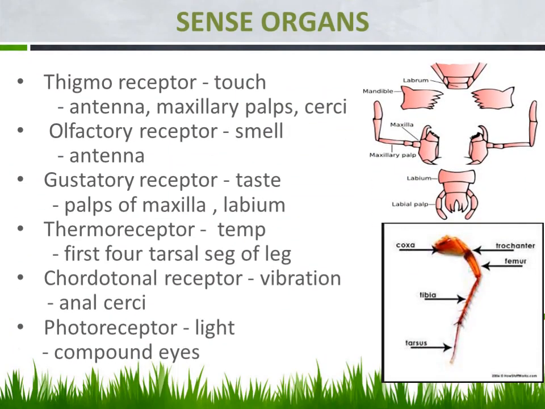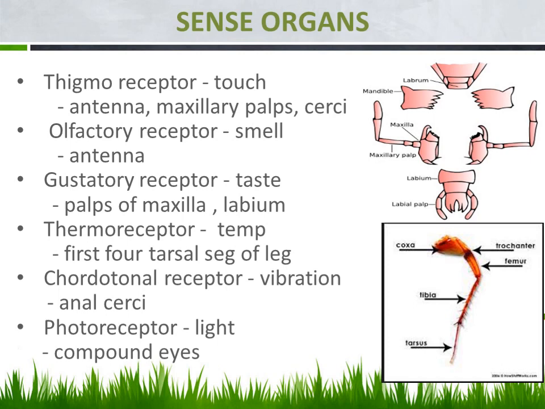Sense organs. Of course we know, the sense organs are the regions which receive the signals from the external environment and transfer the signal to the central nervous system. So the brain responds accordingly. That is the role of the sense organs. Unless the sense organs send the stimulus or signal, this brain cannot function. So the major role is done by these sense organs, and they are otherwise known as the receptor organs.